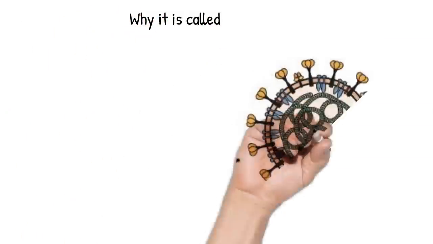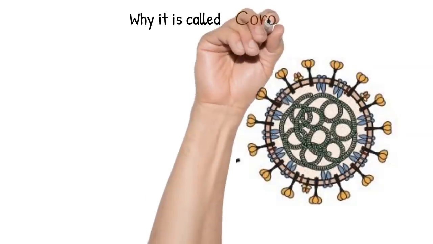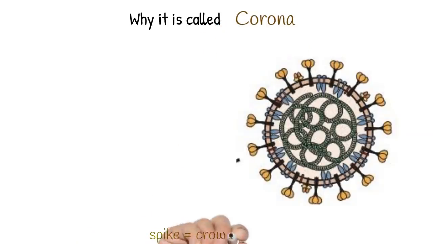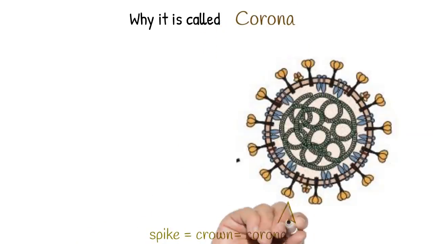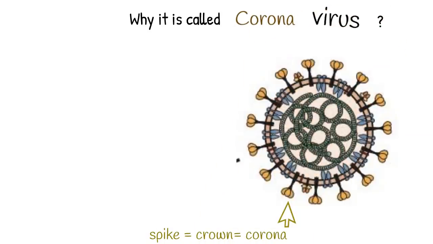The outgoing spikes of the envelope area of coronavirus look like a crown. Crown is a Latin word, which came from corona. That's why it is called coronavirus.